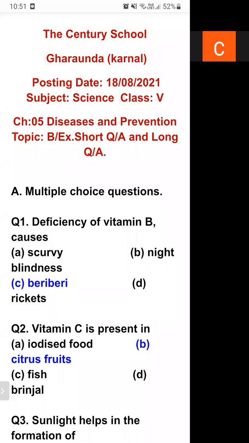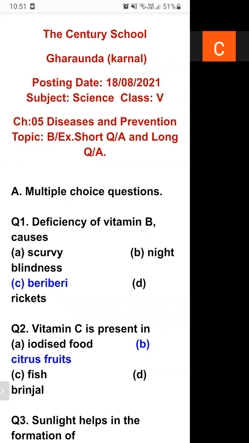Scurvy, night blindness, beriberi, or rickets. Option C is the correct answer, beriberi. Deficiency of vitamin B1 causes beriberi.